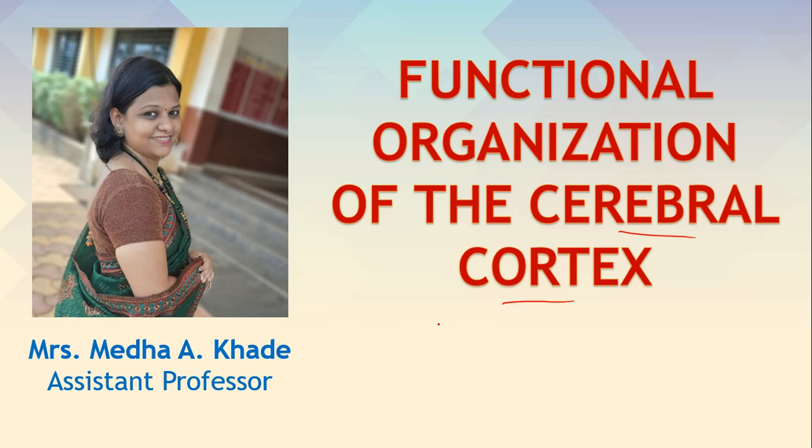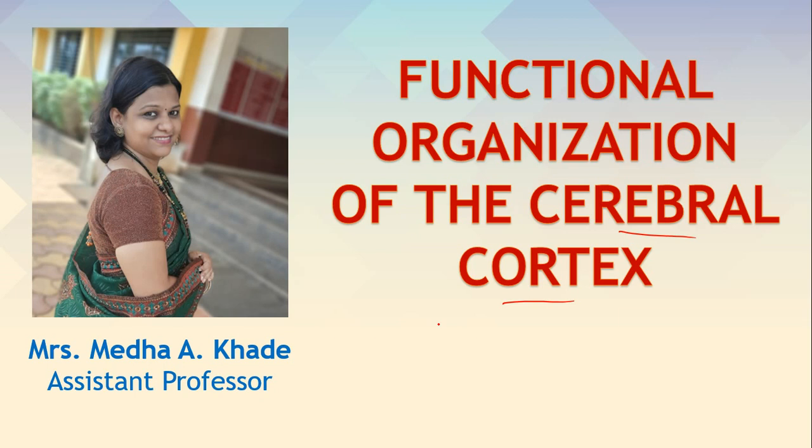Now what is the function of your CNS? It mainly carries out three functions: the sensory function, the integrative function and the motor function. These are the three functions of the nervous system, and all of them are carried out by the brain.